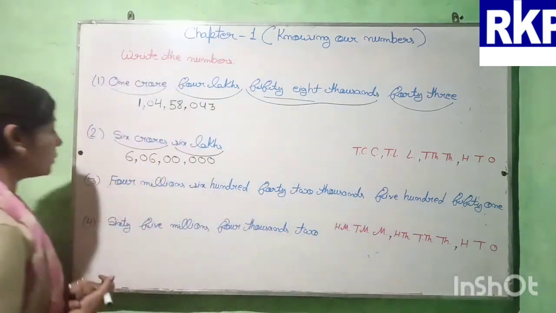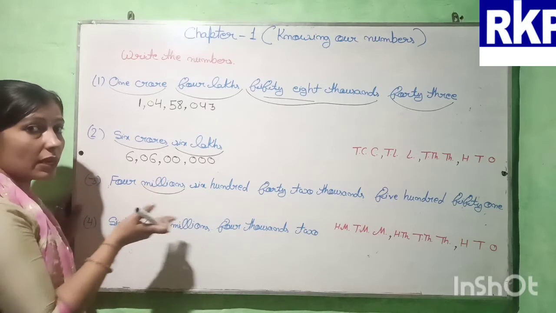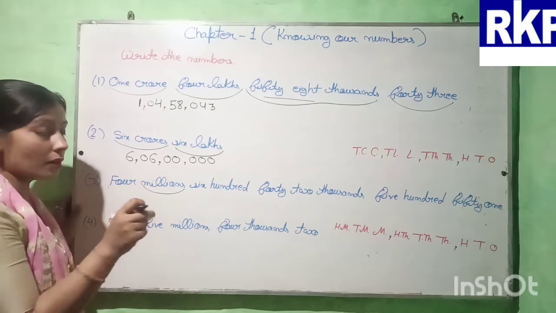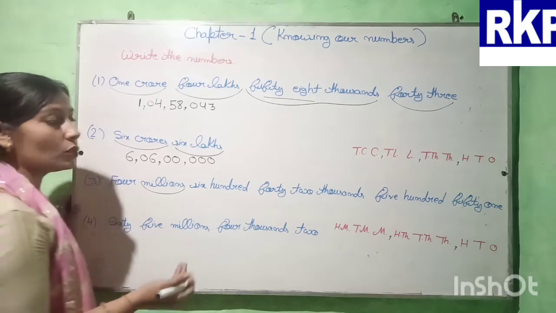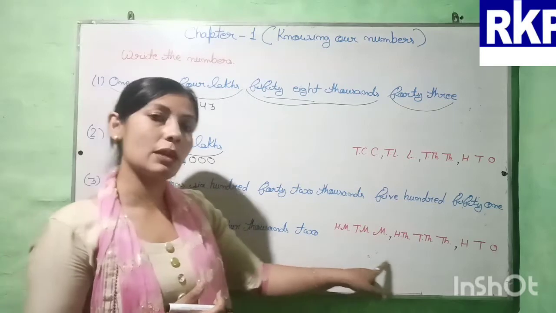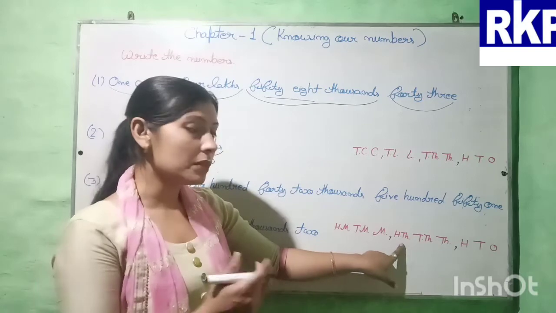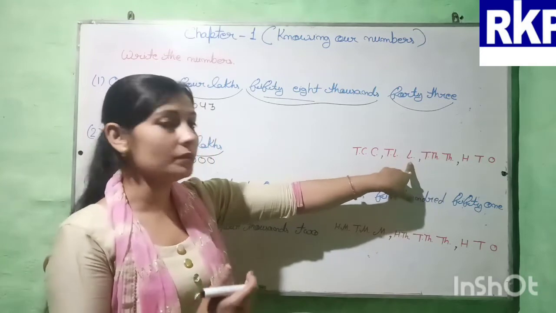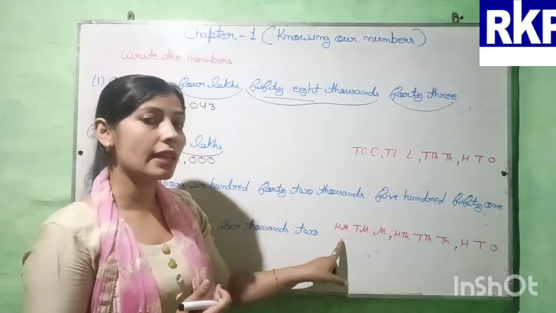4,642,551. So here beta, 4 millions. Millions is given. So this number is given according to the international place value system, because millions come in the international place value system. So here we will put the commas according to the international place value system, and here you can see the places. Ones, tens, hundred, thousands, 10,000s, and after 10,000 will come 100,000. But in the Indian system, after 10,000 come lakhs. Okay. So here 100,000s, then million, then 10 millions, then 100 millions.